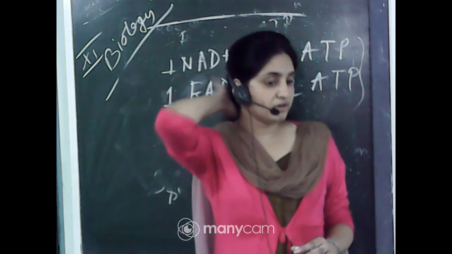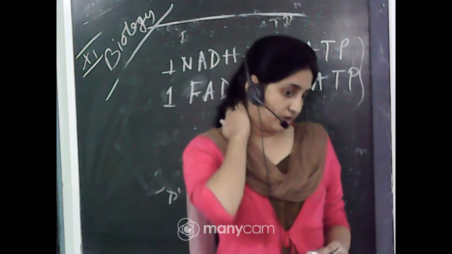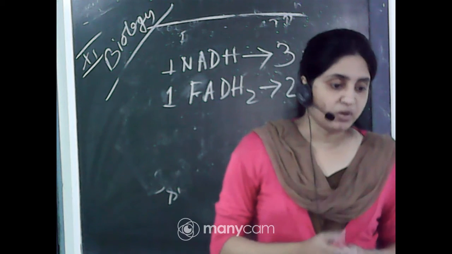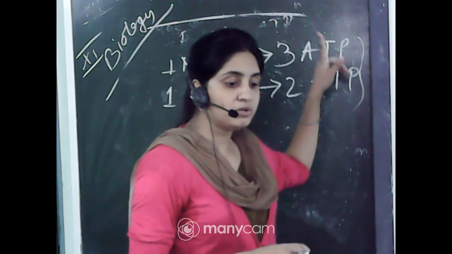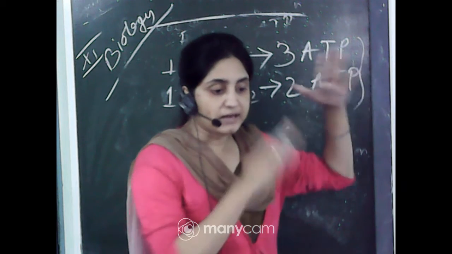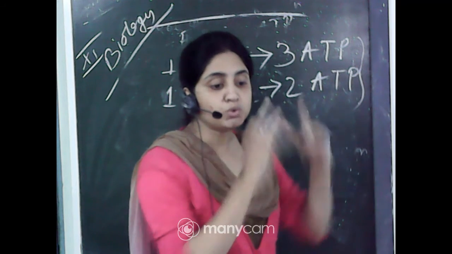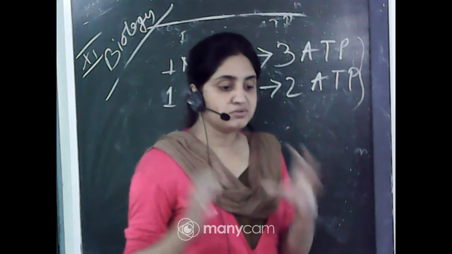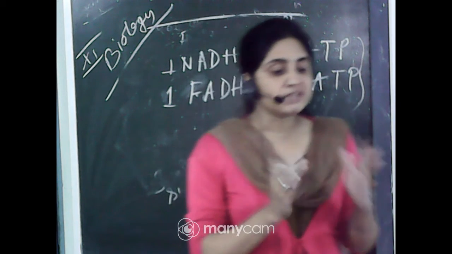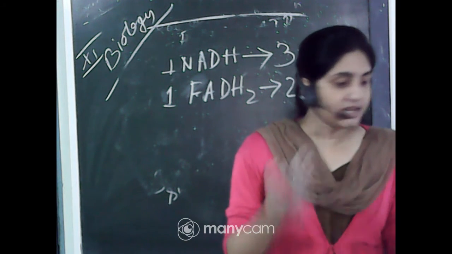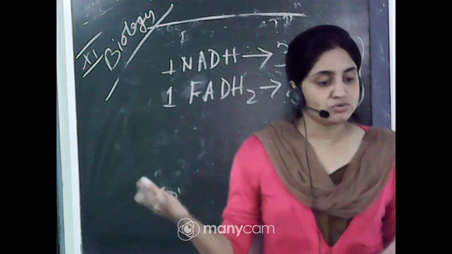So why is the electron transport chain called oxidative phosphorylation? Because oxygen is the final acceptor. I have already told you at the start of the electron transport chain that NADH2 and FADH2 hydrogens attach with the O2 molecules, which helps to form H2O. So O2 is the final acceptor of the electrons, because the hydrogen plus O2 produce H2O.